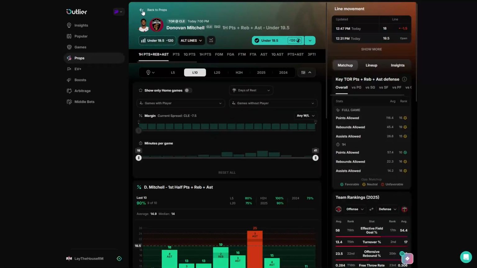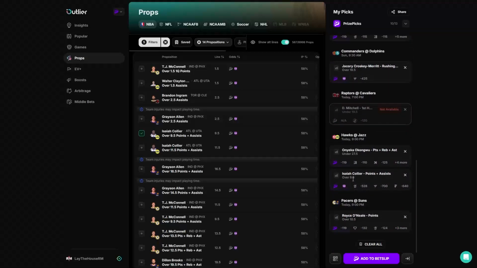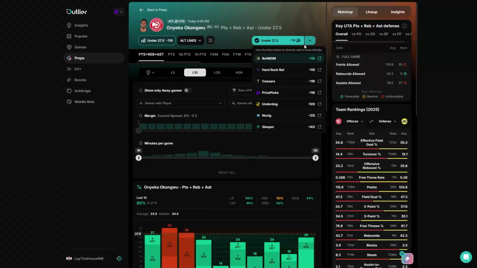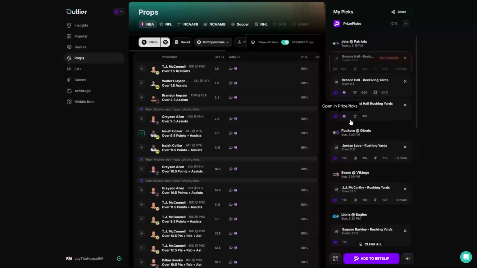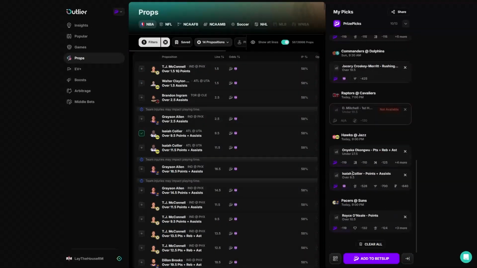So I need to have one of these other ones on Underdog Fantasy. And in this instance, I would try to see if that Collier line is on there. I'm not sure if it is or not, but if it is, I would combine it with Mitchell. But if he's not on there, I would just combine it with Okongwu. So I'm pretty sure Okongwu is going to be on there. Yeah, he is. So I would just do the Mitchell Okongwu on Underdog, and then I would go over to Prize Picks. So I'm going to want action on this Collier line. I would throw the Collier line with Okongwu and double dip on the Okongwu a bit.